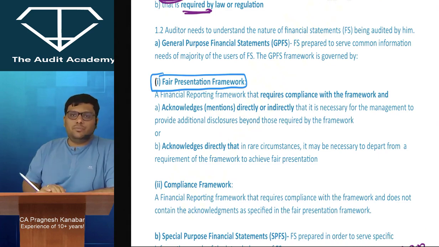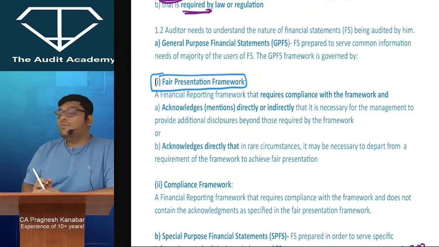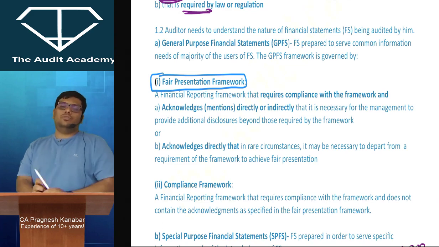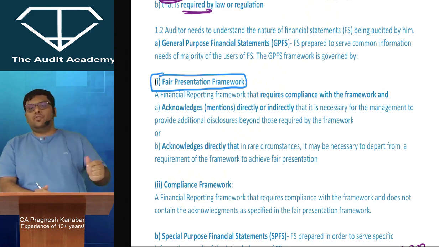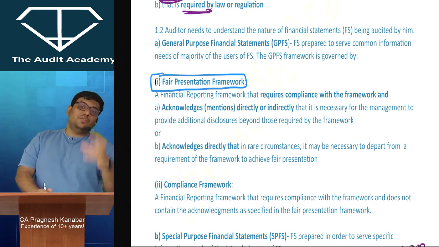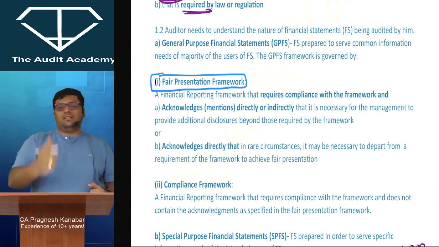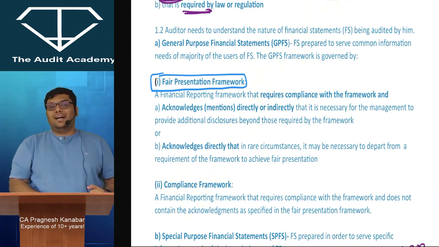Download any corporate audit report, you will see this phrase. But whenever you are conducting audit under compliance framework, you are not allowed to use the phrase true and fair view or presented fairly, because even though it may be true, the focus was never to achieve fair presentation. That is why the word fair we cannot use over there. Are you getting my point?